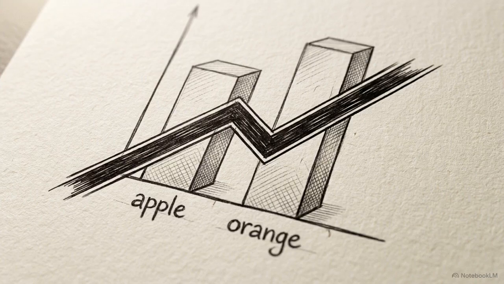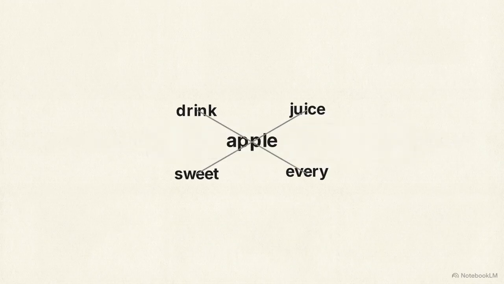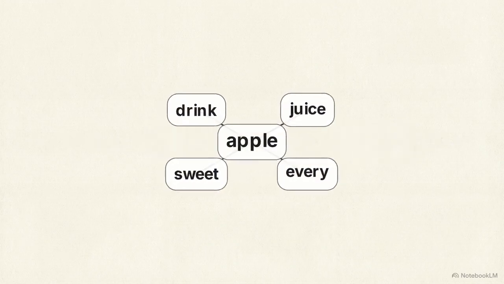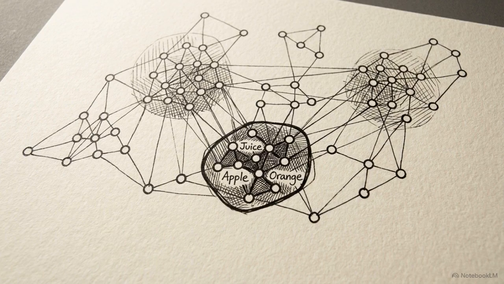The continuous bag of words model, or CBOW, abandons the idea of counting static frequencies. Instead, it observes how words behave in proximity to one another to learn their relationships. Under this architecture, meaning is not assigned by human dictionaries or rigid syntactic rules. It is learned through geometric patterns of co-occurrence in the text itself.